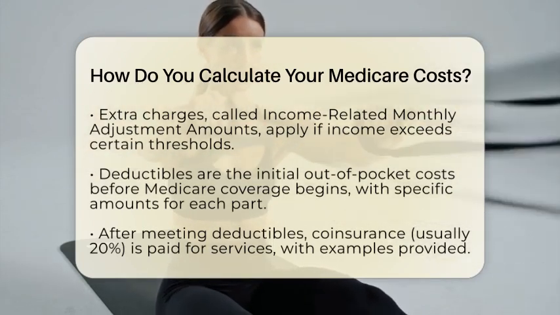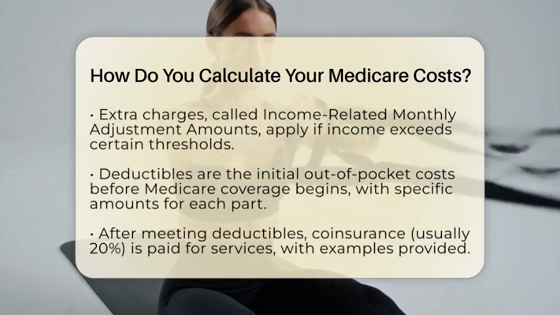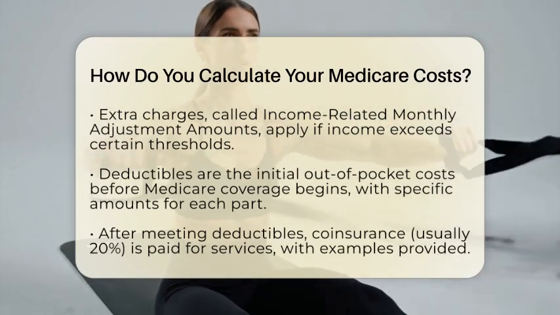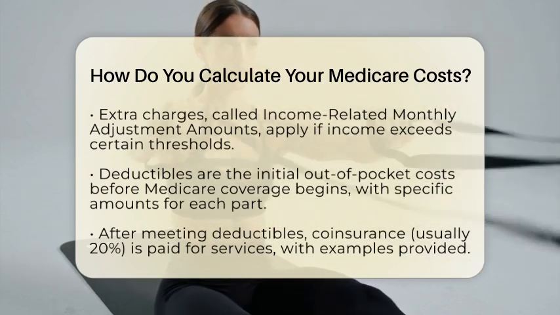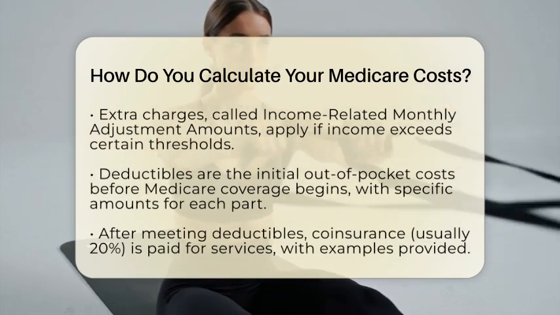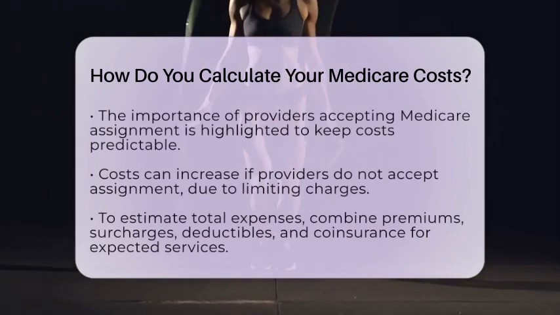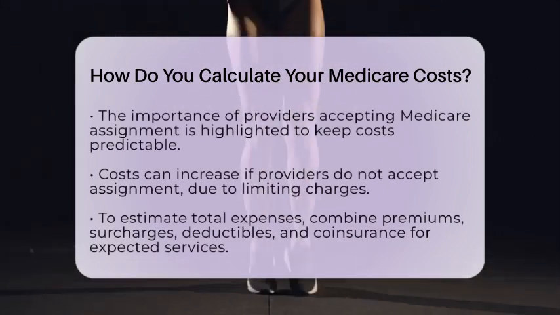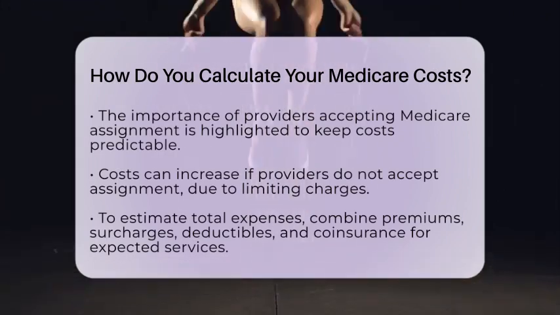Next, look at deductibles. These are the amounts you pay out of pocket before Medicare starts sharing costs. For example, Part B has an annual deductible of $166.50. Once you meet that, you usually pay coinsurance, which is typically 20% of the Medicare-approved amount for services. So if a doctor visit costs $200, you pay $40 after meeting your deductible.